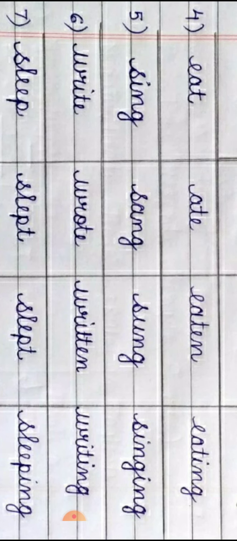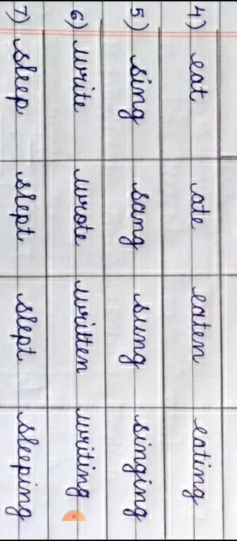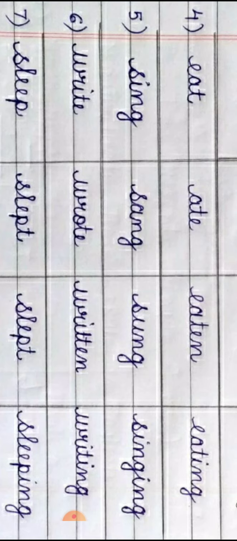Okay. Now let's see the next verb, sing. In Marathi गाने, in Hindi गाना. आप गाना गाते हो ना? ओके. आप पोएम भी गाते हो, तो गाने को क्या कहते हैं? Sing. Sing. How to read this verb? V1 sing, V2 sang, V3 sung, V4 singing. Now you have to read like this: sing, sang, sung, singing. Repeat after me. Sing, sang, sung, singing.